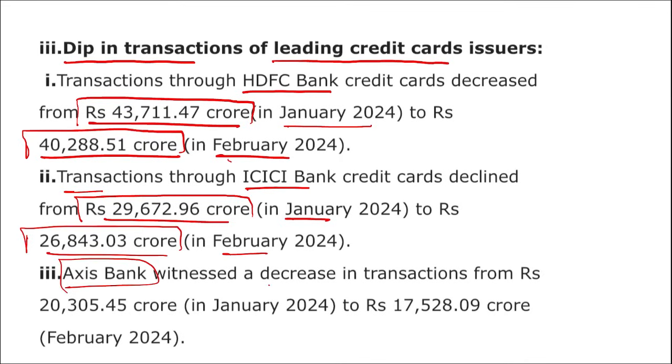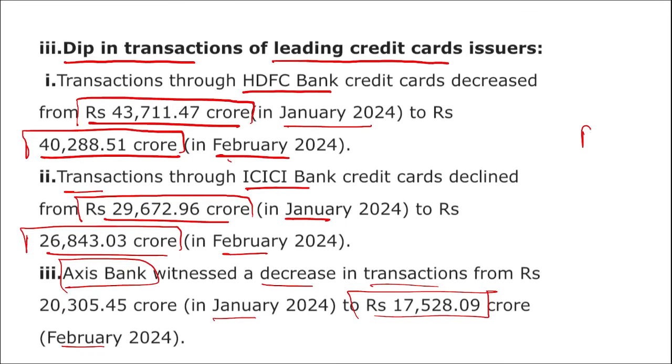Similarly, Axis Bank witnessed a decrease in transactions from 20,305 crore rupees in Jan to 17,528.9 crore rupees in the month of Feb 2024. Right? So take a note of this.